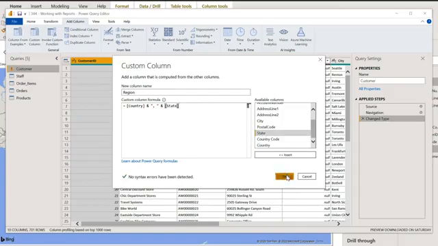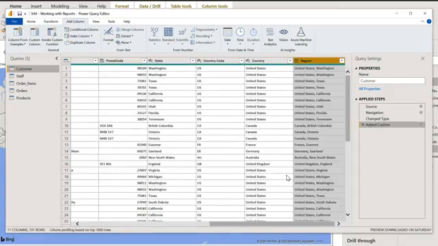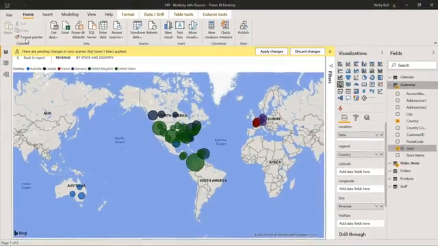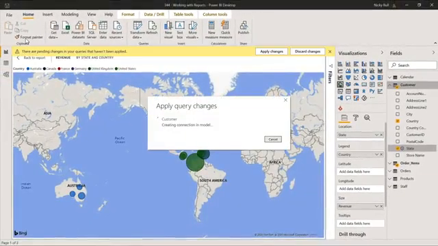We're now going to click OK, and our calculated column with country and state has been added. We're done in the query editor, so coming back to our Home ribbon, we're going to click Close and Apply. We'll give it a moment to apply the changes.